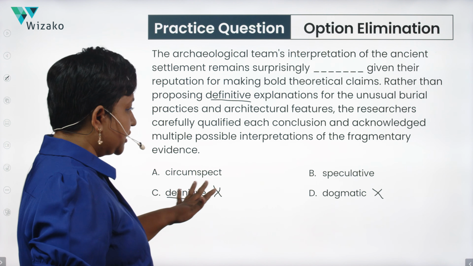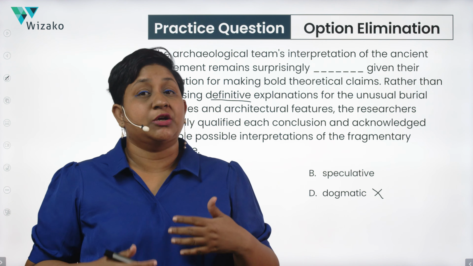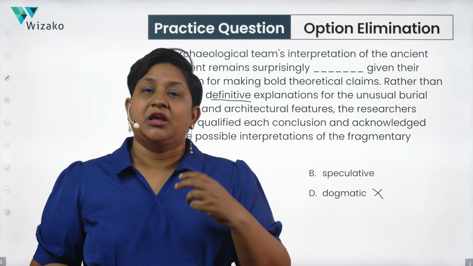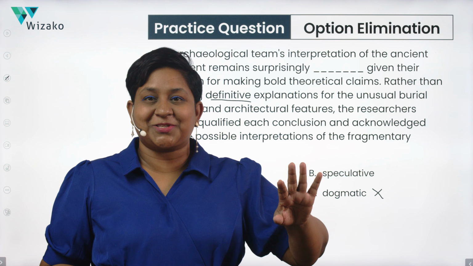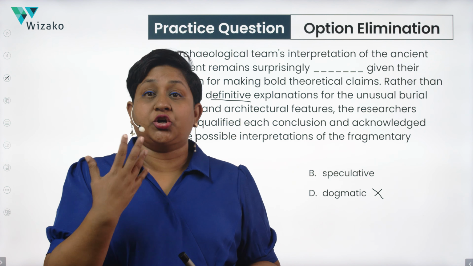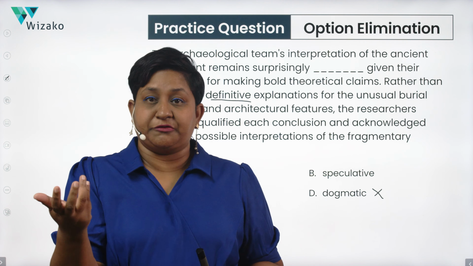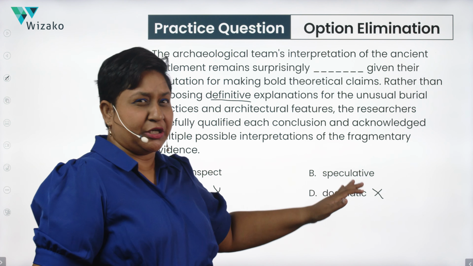That leaves us with circumspect and speculative. Speculative is to draw conclusions without having the knowledge for it. Basically it means you're just guessing, whatever comes to your mind. That is speculative. Circumspect means you're being very cautious, very risk-averse. So given the context, given the lack of boldness, it's not that they don't have knowledge.